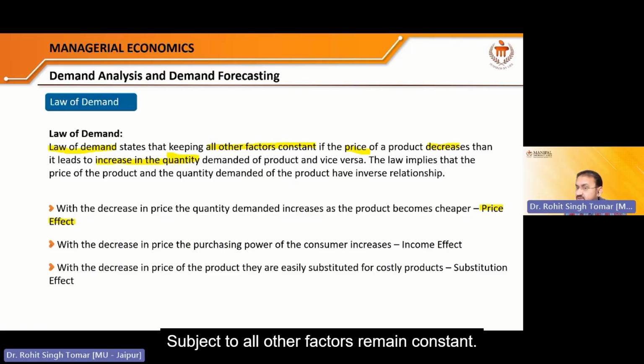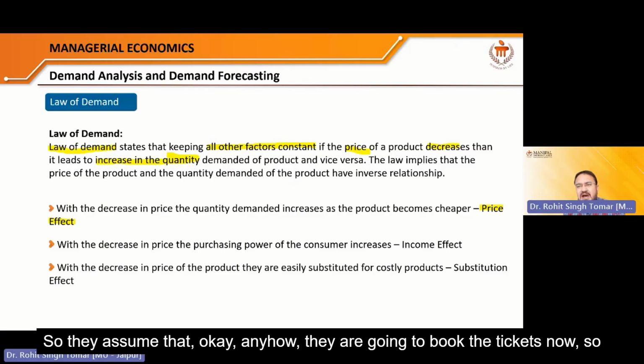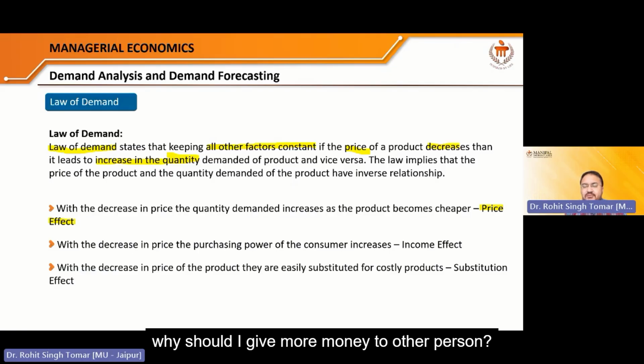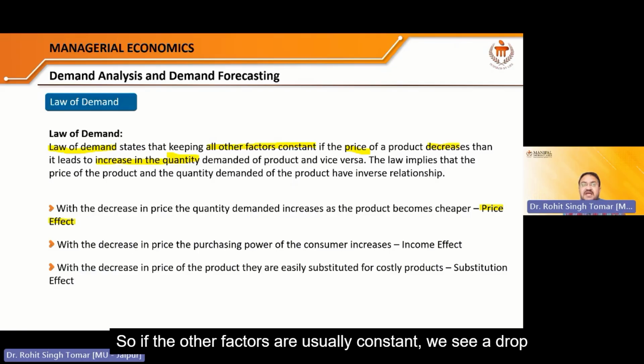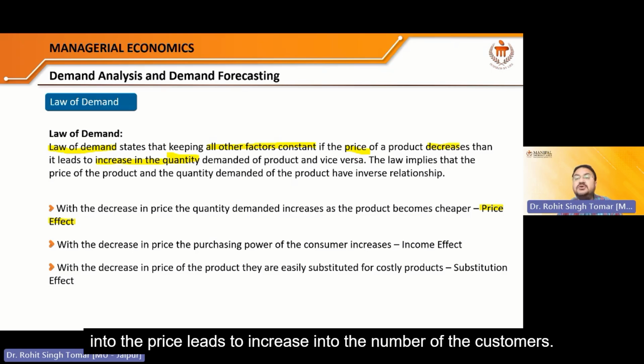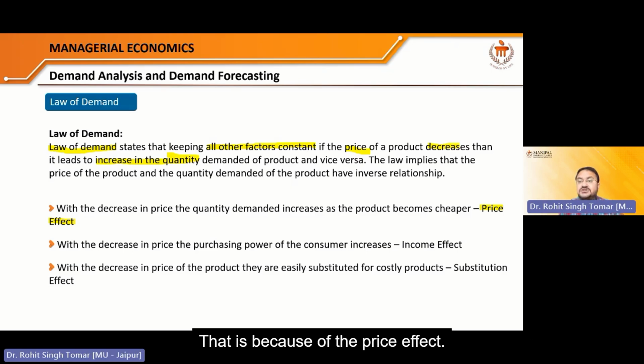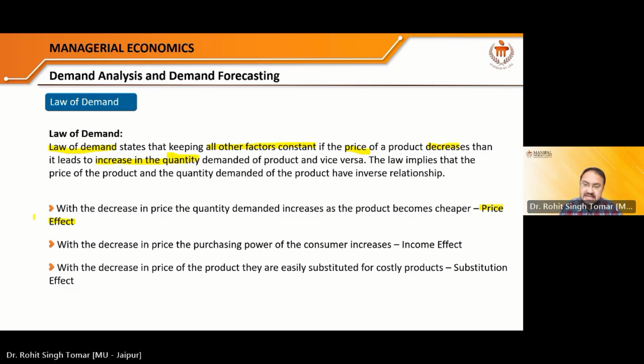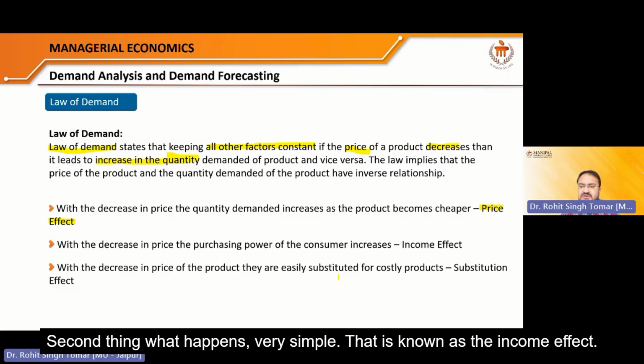Subject to all other factors remaining constant, they assume that anyhow they are going to book the tickets now, so why should I give more money to another person? So if the other factors are constant, we see a drop in the price leads to an increase in the number of customers. That is because of the price effect. The second thing, very simple, is known as the income effect.